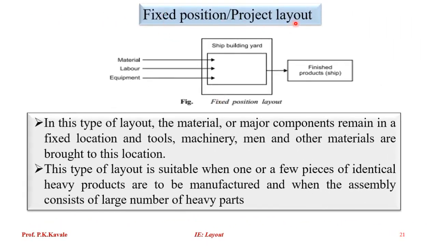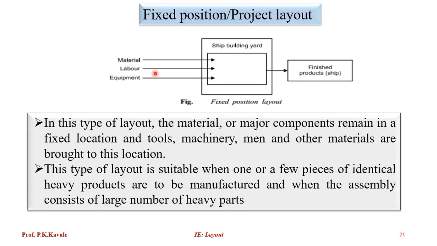So, fixed position or project layout. Just observe the things. At one place we are bringing material, labor, and equipment together. Before, in product and process layout, the material was moving towards the different workstations.